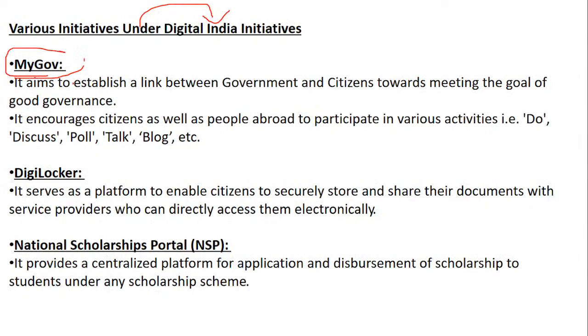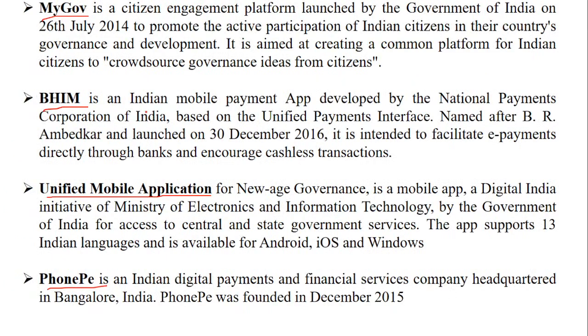So what were the various initiatives? My Government basically aims at a link between government and citizens towards meeting the goal of good governance. It is a citizen engagement platform launched by the Government of India on 26th July 2014. There was a question on this, so understand that this is important.